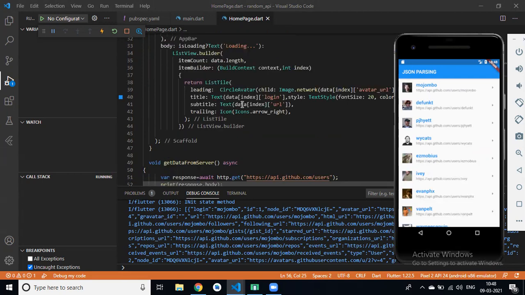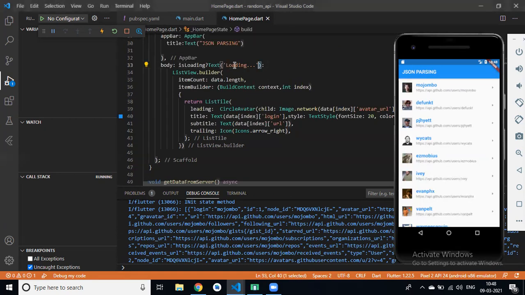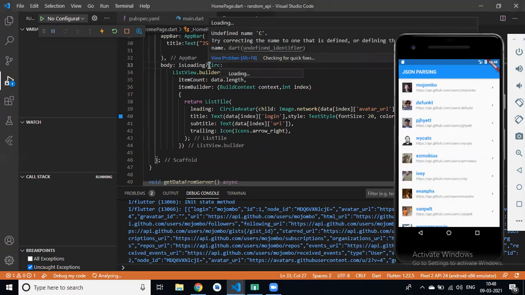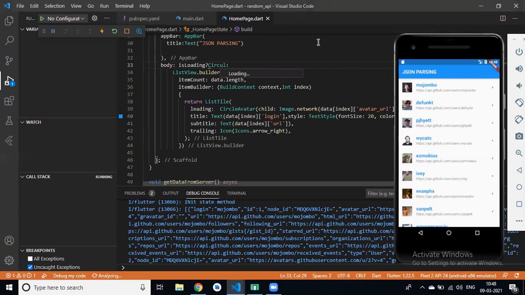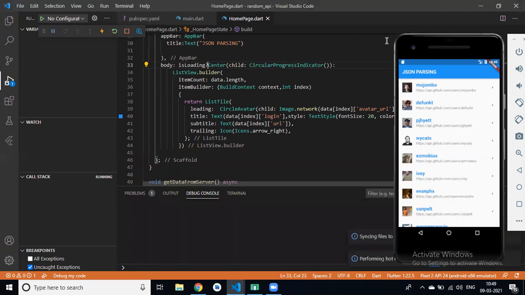Instead of this text widget, we can also display a circular progress indicator. Simply wrap this widget in center. So before loading this data from server, we will display a circular progress indicator.